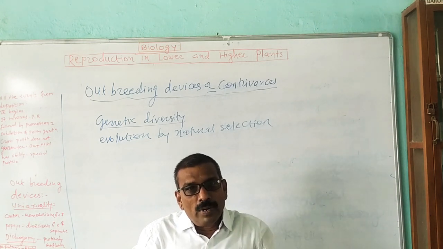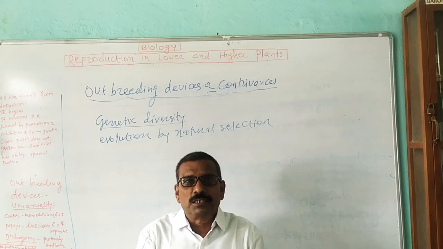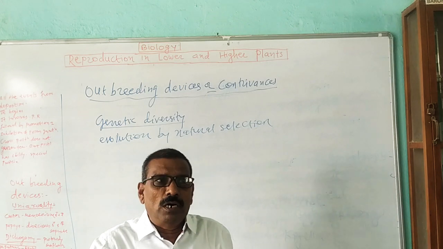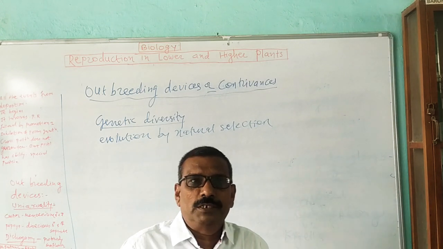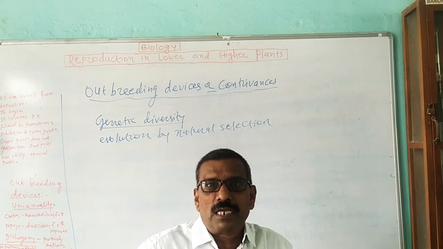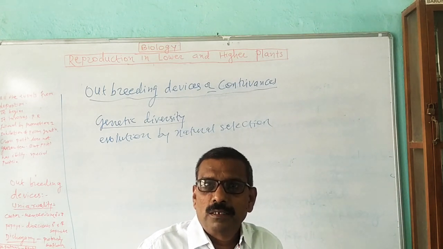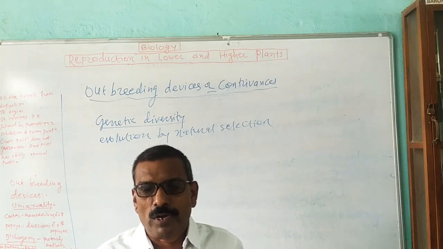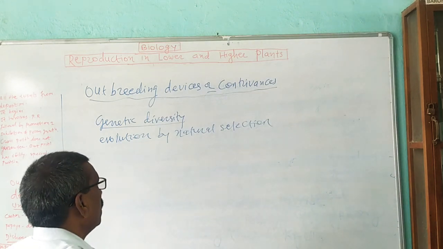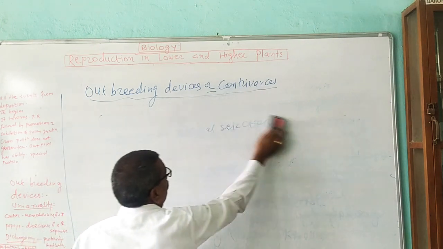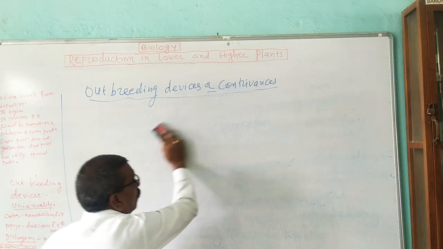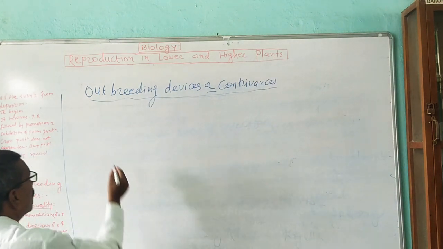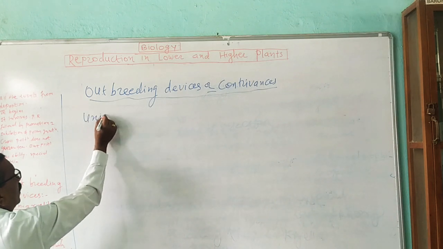There are a number of plants in which cross-pollination takes place, and to promote it, different devices are developed by the plant in its flower. These are also known as contrivances for cross-pollination. Now we are going to study the different contrivances, or breeding devices, produced by plants for cross-pollination. The first one is unisexuality.